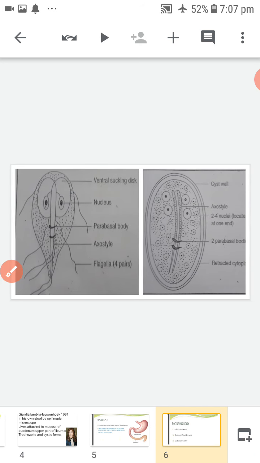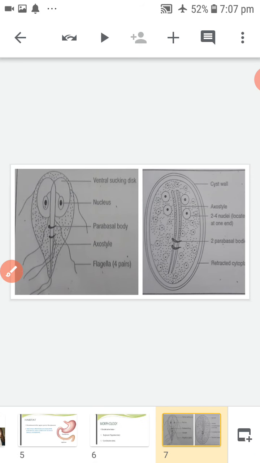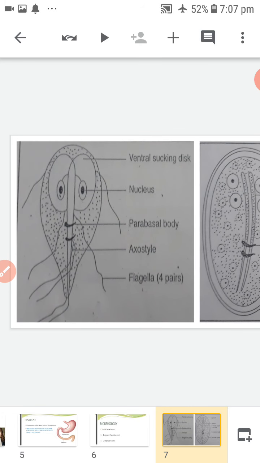First of all, we will discuss which form? Trophozoite form. Trophozoite is usually described as being teardrop shaped from the front side. It has been described variously as rocket shaped, heart shaped, or pyriform shaped.